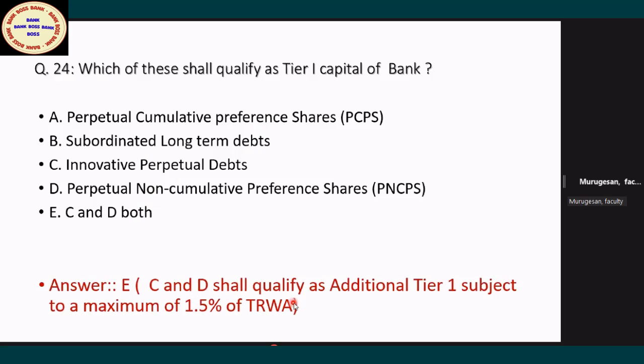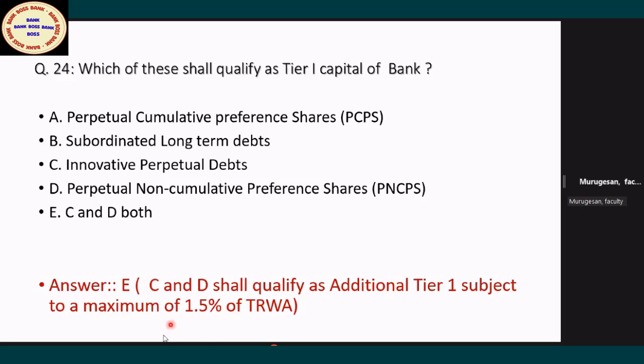Yes, C and D qualify as additional tier 1, subject to a maximum, there is also a ceiling. Additional tier 1, as per Basel 3, should be a maximum of 1.5% of total risk weighted assets. Total risk weighted assets means credit risk plus operational risk plus market risk, all put together. 1.5 is the maximum. Already the minimum for CET1 is 5.5.